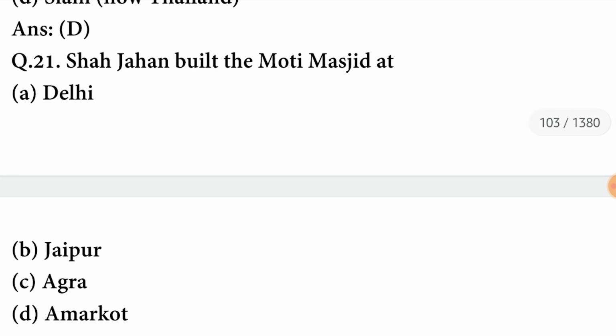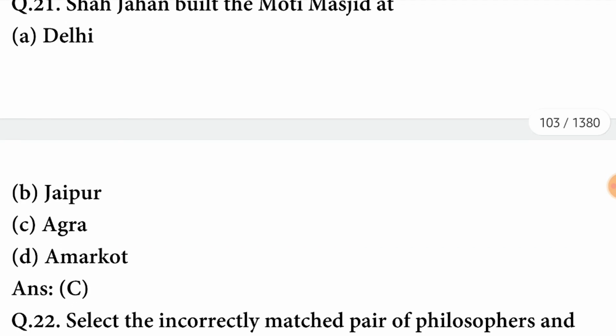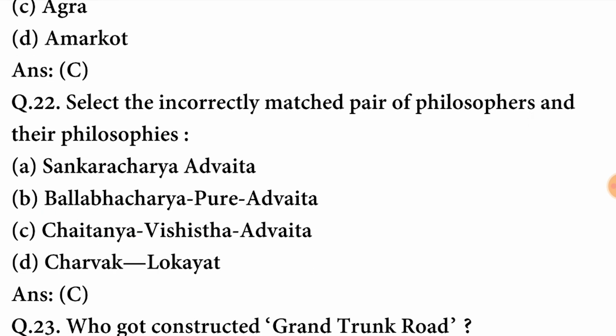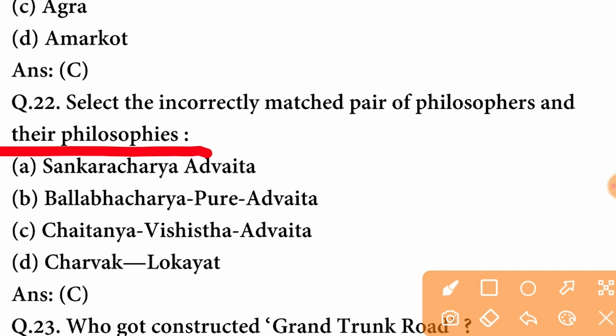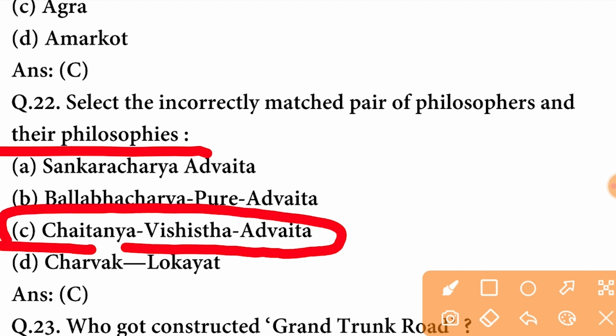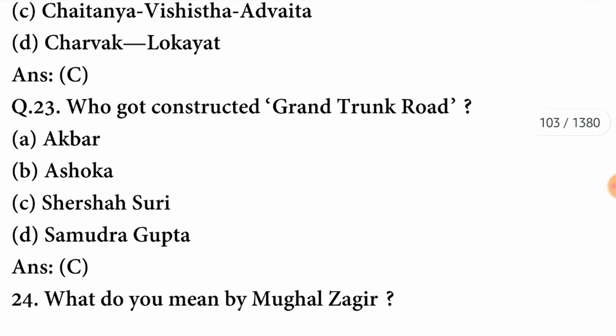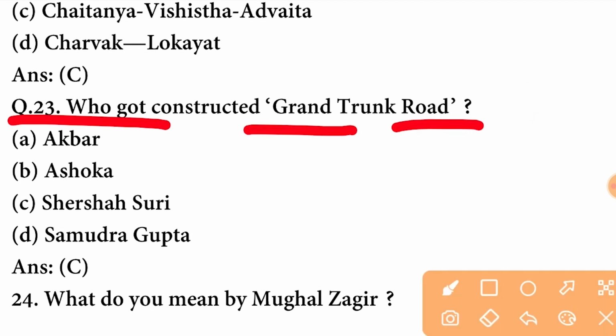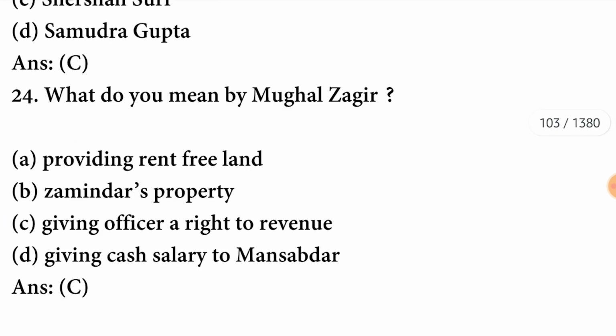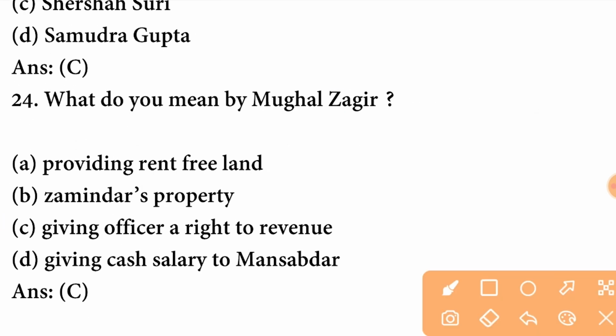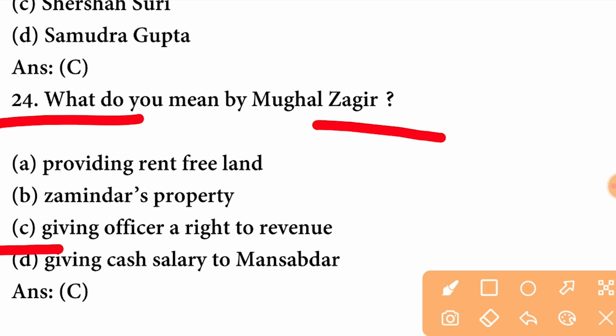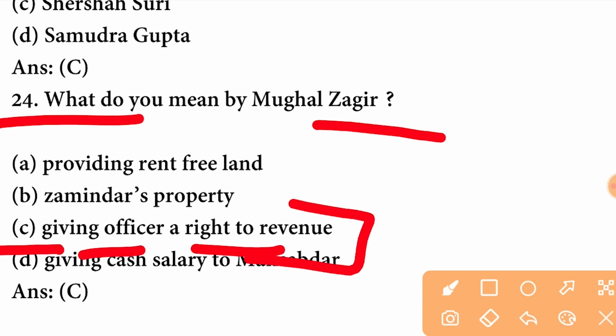Next question. Shahjahan built the Moti Masjid at Agra. Select the incorrectly matched pair of philosophers and their philosophies. The incorrect match is Chaitanya, Vishishtadvaita. C option is correct here. Who got the Grand Trunk Road constructed? The Grand Trunk Road was constructed by Sher Shah Suri. C option is correct here. What do you mean by Mughal Jagir? Mughal Jagir is giving an officer a right to revenue. C option is correct here.